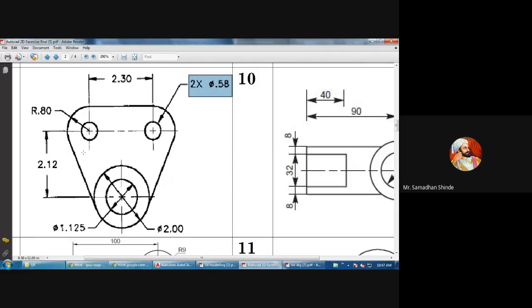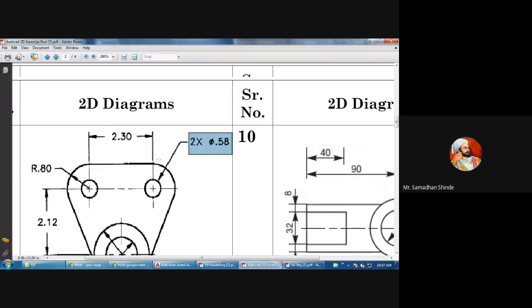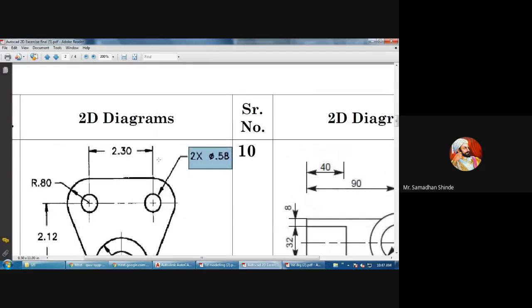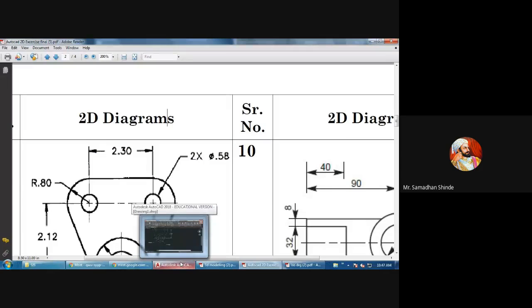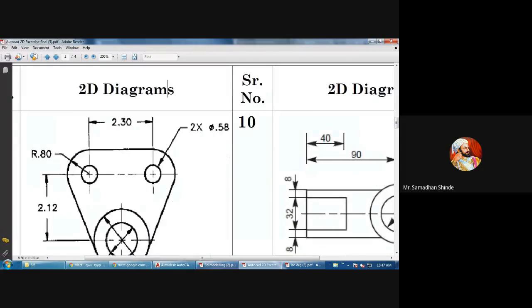So many more drawings we have seen. Okay, this was our 2D. What I want to tell is, in 2D what things are important. First one is the draw toolbar, second one is the modify toolbar, and third one is dimensioning. These three things are important.